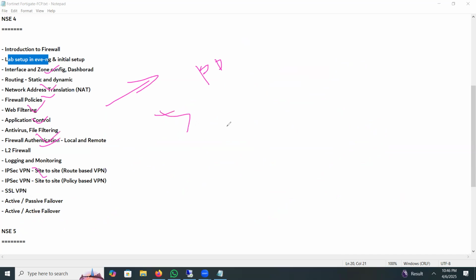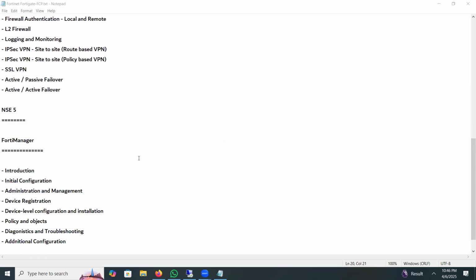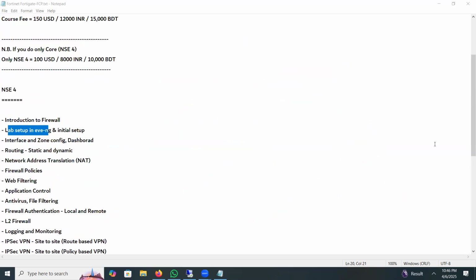Now another part is FortiManager. So what is FortiManager? Suppose in your organization you have two firewalls, or you can have five firewalls in different areas, but all in the same company.